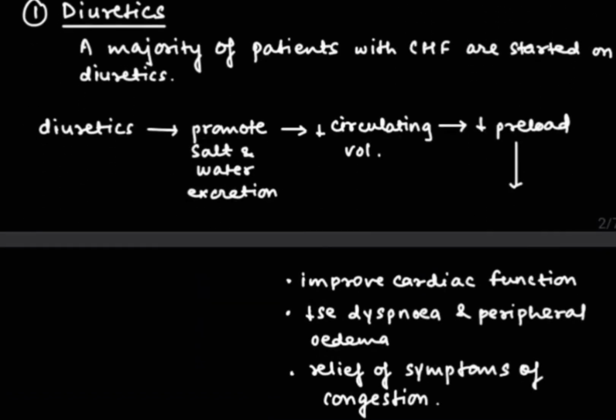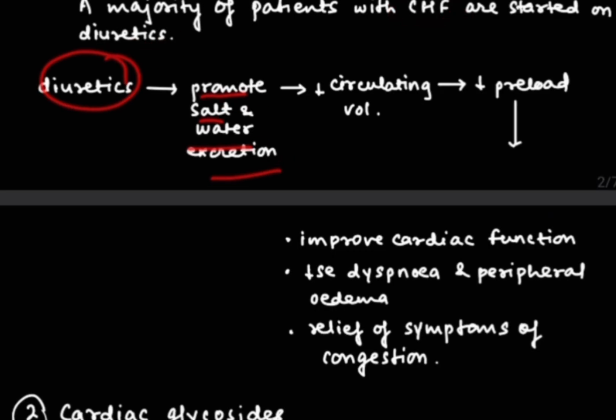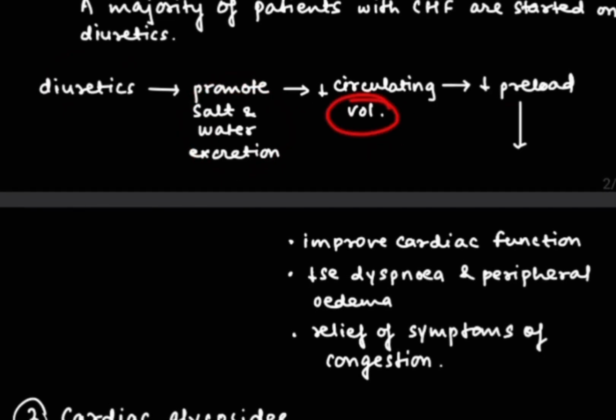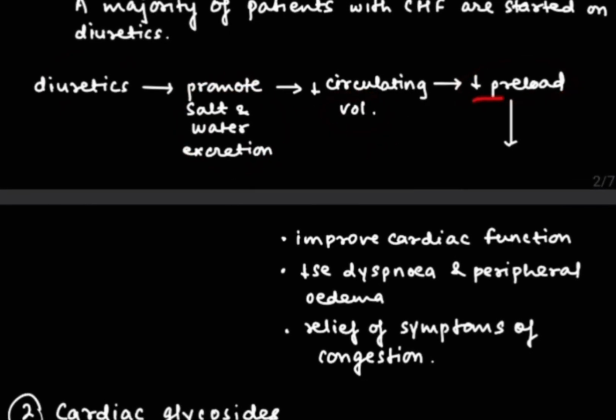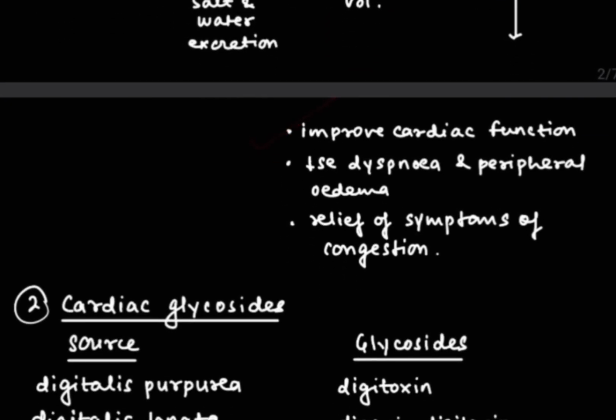So first is diuretics. The majority of patients with CHF are started on diuretics. Now what is the mechanism of diuretics? Diuretics promote salt and water excretion, which leads to decreased circulating volume. As the volume is decreased, preload is also decreased, and due to decreased preload, the CCF gets treated. It will improve the cardiac function, as well as decrease the edema and relieve the symptoms of congestion.